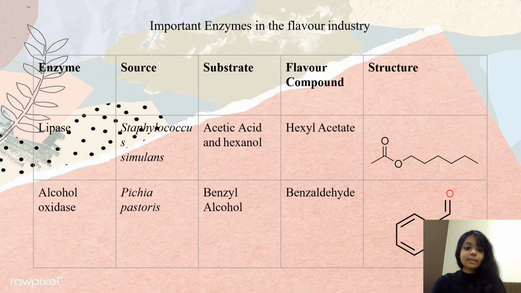One of them would be lipase. Their substrates would be acetic acid and hexanol, and their flavor compound is hexyl acetate. The next enzyme would be alcohol oxidase, and their substrate is benzyl alcohol. Their flavor compound would be benzaldehyde, and their structure is as it is in the table.